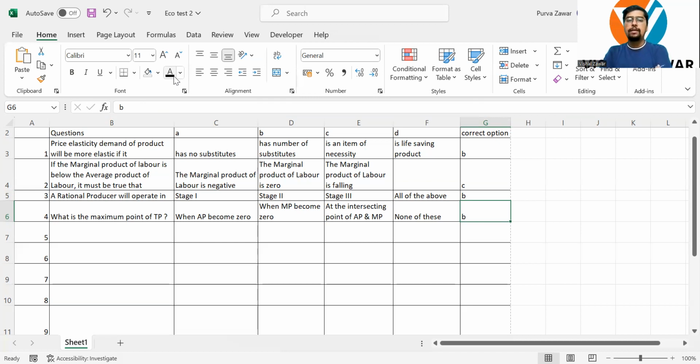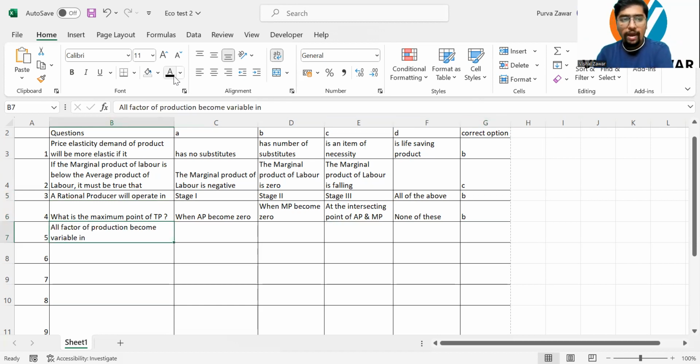We always understand that AP cannot be zero. Average product cannot be zero anytime. The intersecting point of AP and MP is also not the ideal point, because after that also your TP is going to rise. But when your MP becomes zero, your TP is maximum, because after that MP is going to be negative and TP is also going to fall. So correct option is option B.